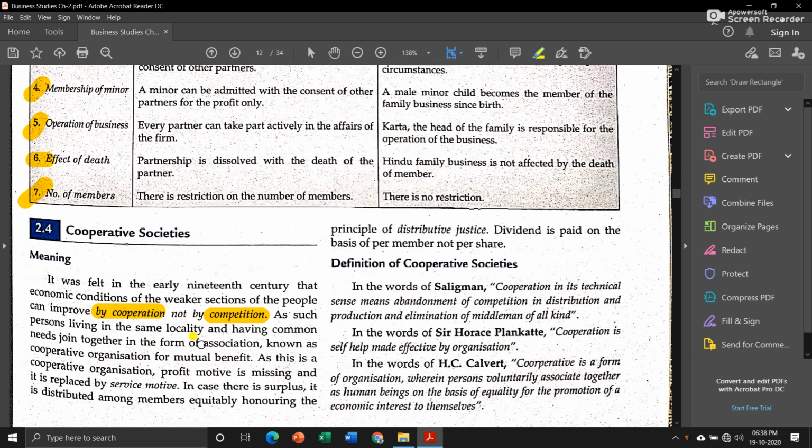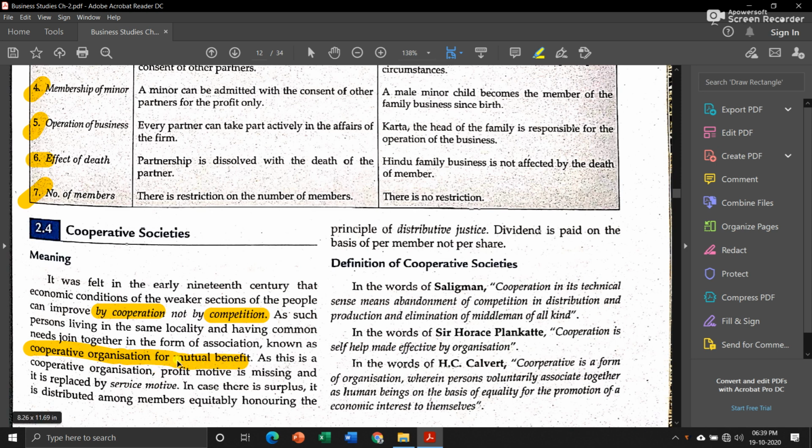Okay, now as such, persons living in the same locality and having common needs join together in the form of an association. It is known as a cooperative organization for mutual benefit. People living in the same locality with the same needs all come together, form an association, and then start working together. That is known as a cooperative organization.